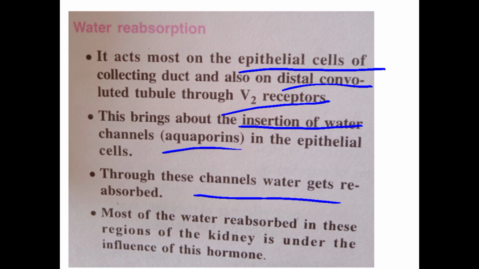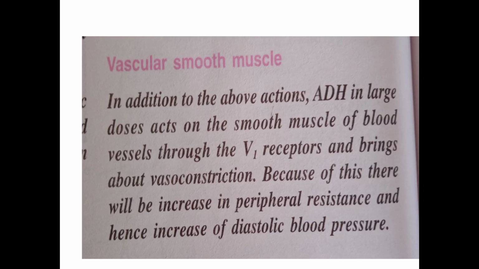So ADH is important. Next, coming to the effect on vascular smooth muscle. ADH acts on the smooth muscles of the blood vessels through V1 receptors. If possible you write it, otherwise no problem. It acts on the blood vessels and brings about vasoconstriction. The smooth muscles of the blood vessels have the capacity of constriction and relaxation. That is called vasoconstriction. Because of this action, the peripheral resistance increases, and the diastolic BP increases.